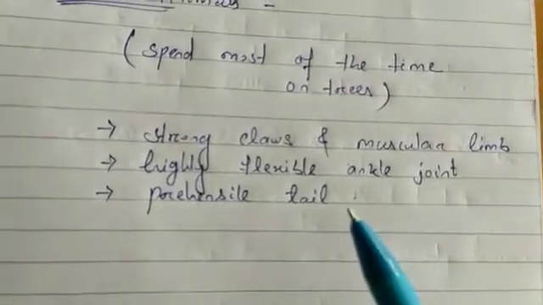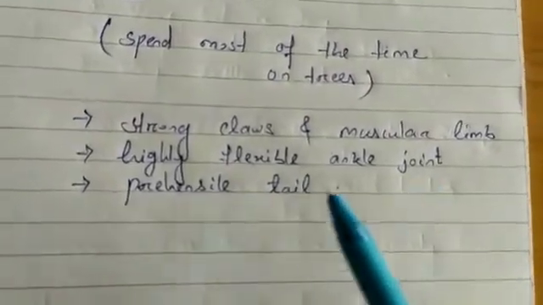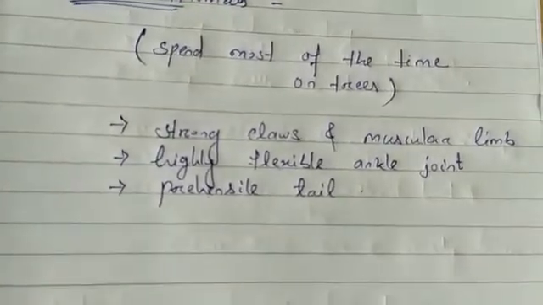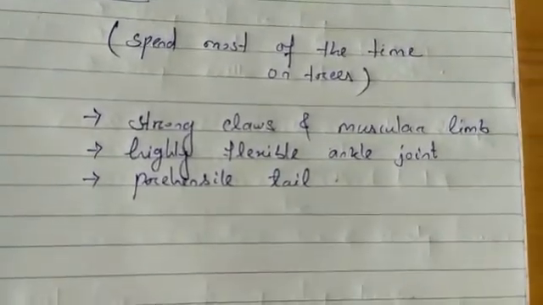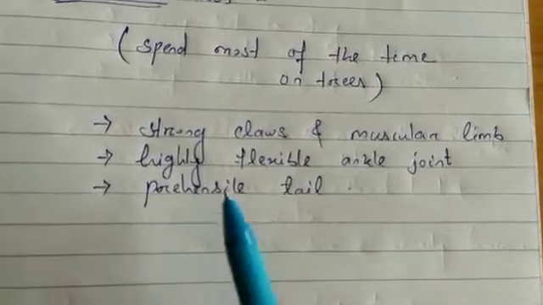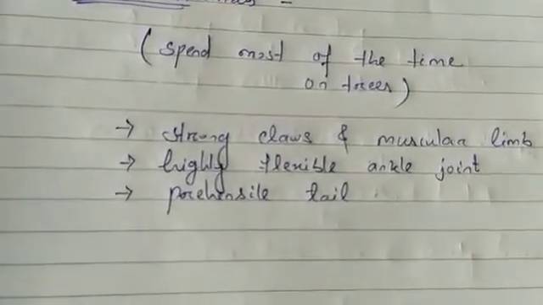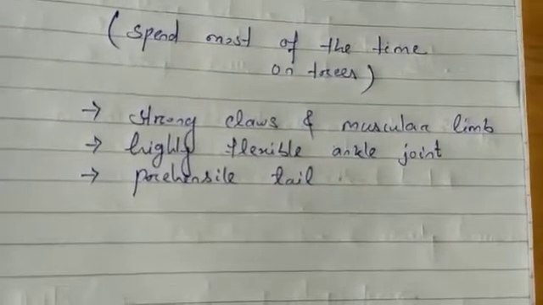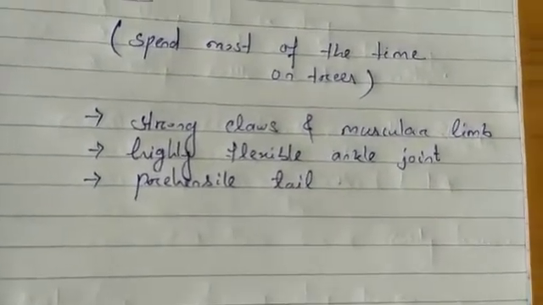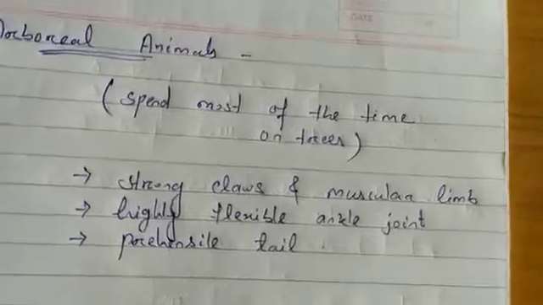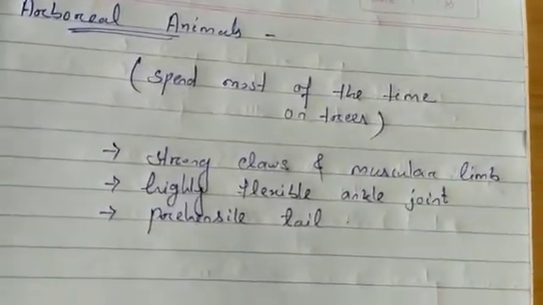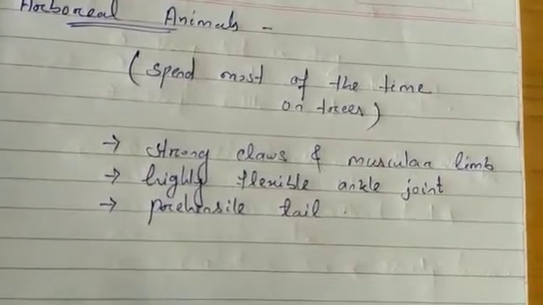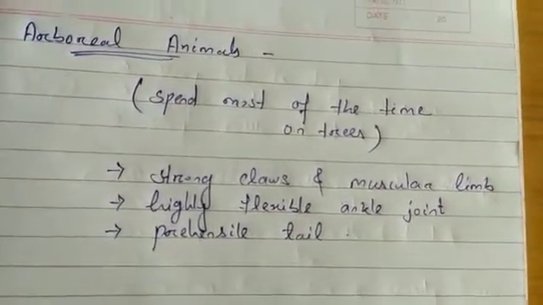The squirrels have highly flexible ankle joints. Their ankle joints are very flexible so that they can move up and down very quickly on the trees. And some arboreal animals like monkeys and chameleons have very long tails. They use their tail as a fifth limb.